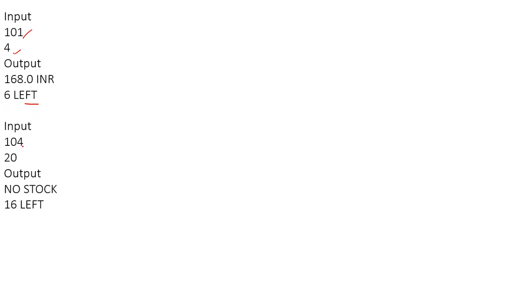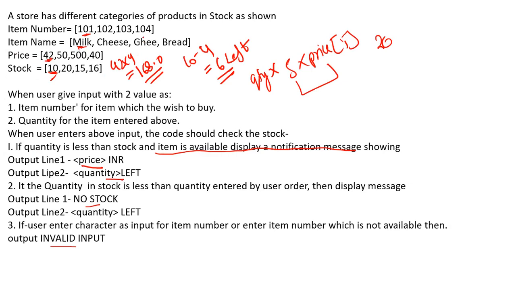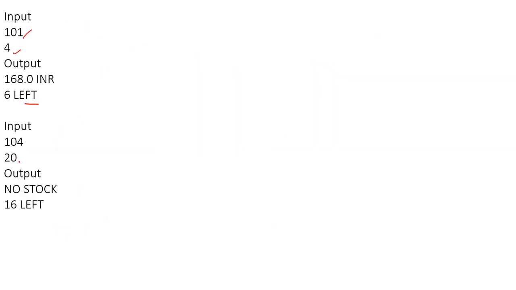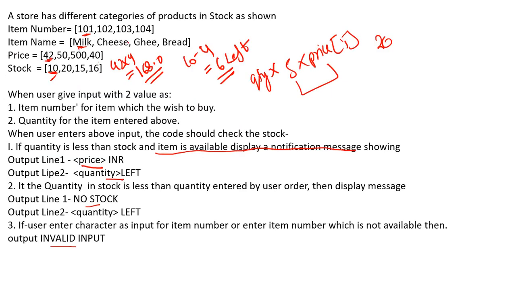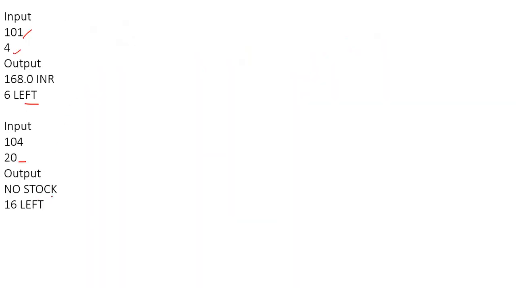If the user gives 104, see 104 is available and the quantity he's asking for is 20, but you can see here the quantity in stock is just 16. So in that case we have to print no stock, and the quantity left will be as it is, that is 16 left. So this is what you have to do. I hope now the question is properly clear to everyone. So without wasting any time, let's move to the coding part now.